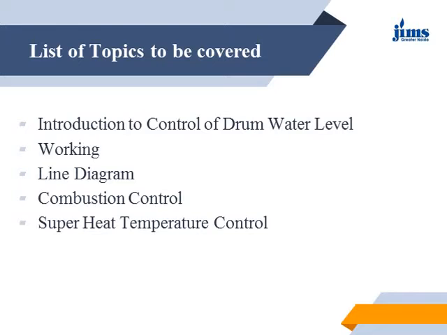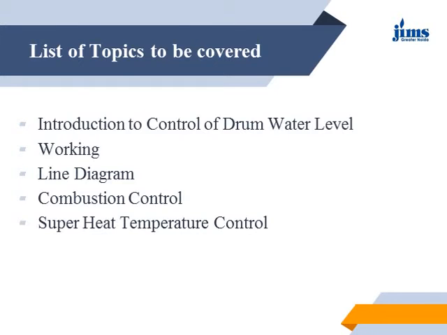So combustion control, steam temperature control, feed water control, these are very important topics when we discuss the types of control in a power plant. The combustion control, superheat temperature control and level control are the important parameters on which these things are based.